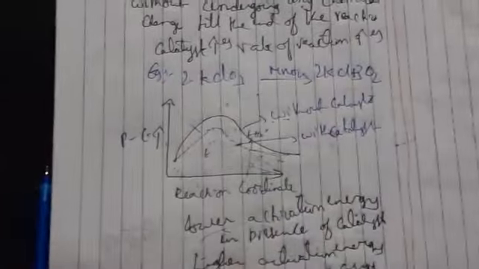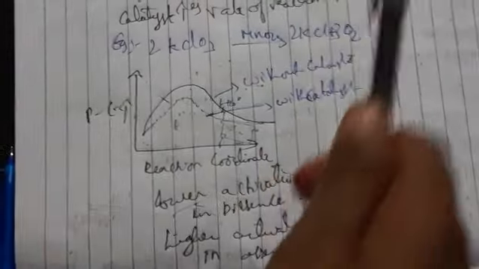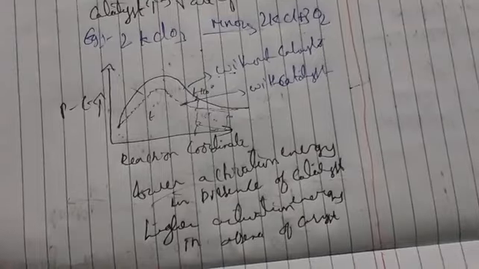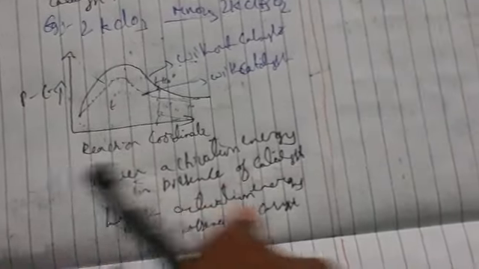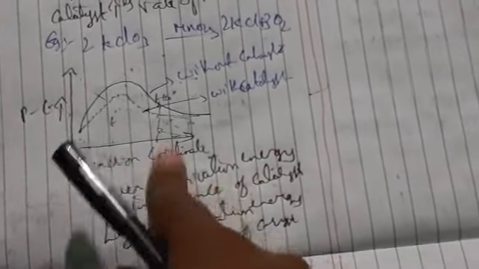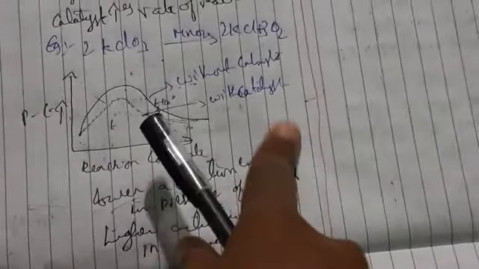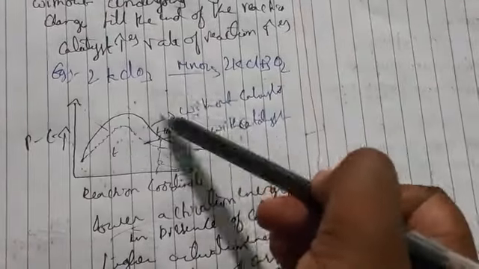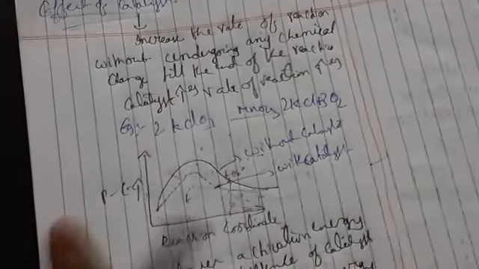From this we can say the rate of reaction at any instant depends upon the concentration of the reactants, and the rate of reaction changes with the concentration of the reactants. When the catalyst increases, the path of the reaction changes, and so the rate of the reaction increases. So this is about the effect of catalyst.